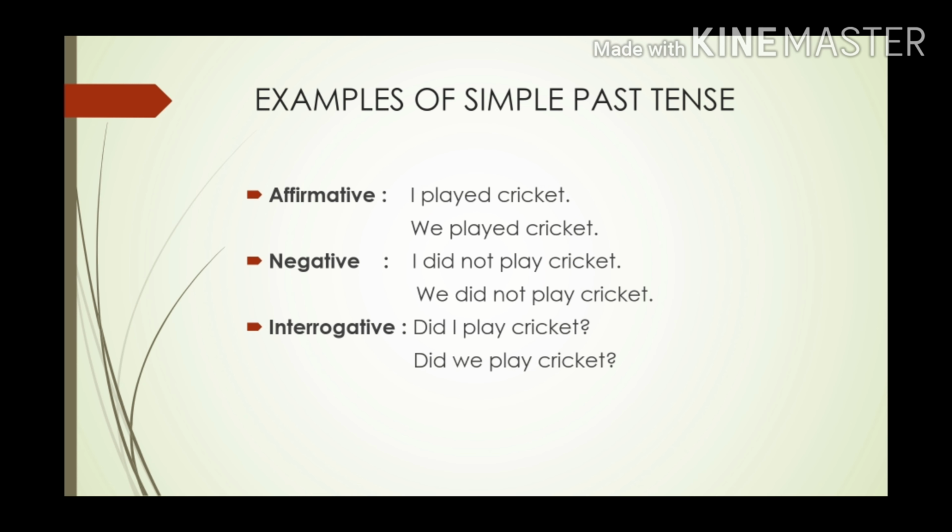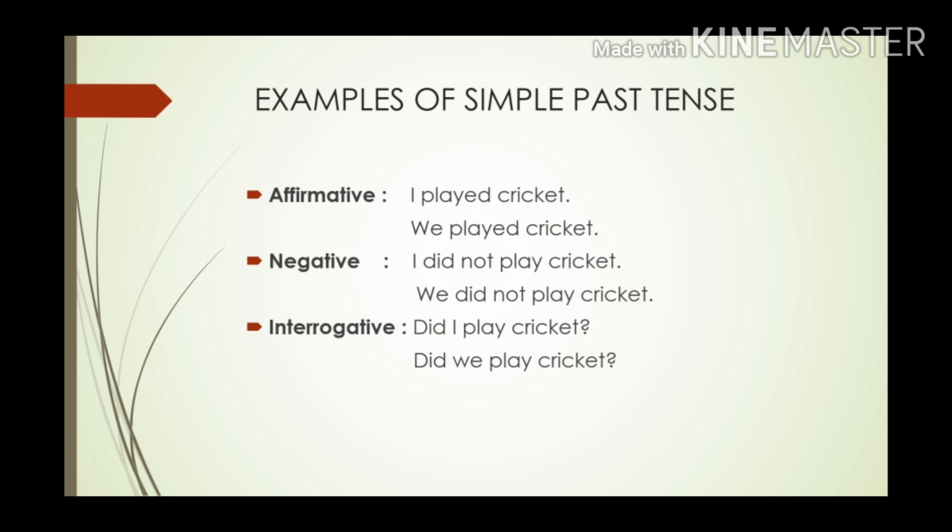When we have to make a question sentence, when we are asking something, it will become, did I play cricket. Now the word did comes to the beginning of the sentence, so it will become, did I play cricket. Again we have the word did here, so play will be play, not played. Did we play cricket? So these are some examples of simple past tense. It means an action that took place in the past, the action is complete and it took place before the moment of speaking.